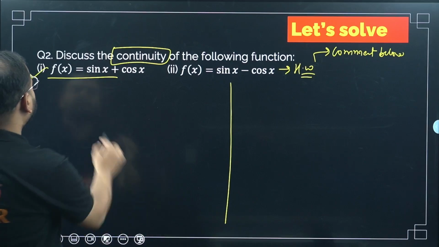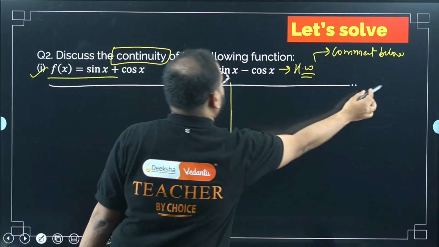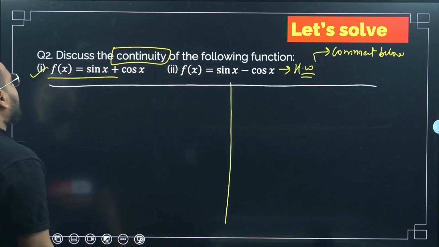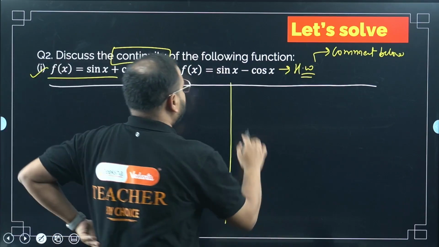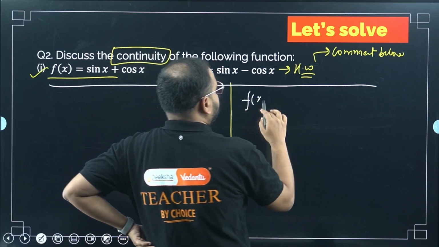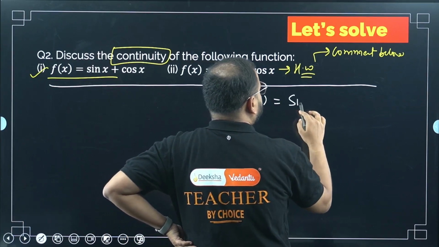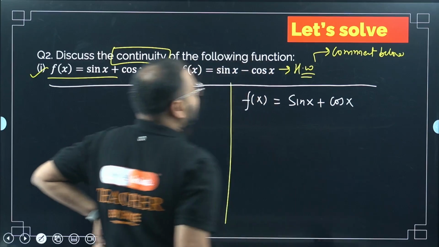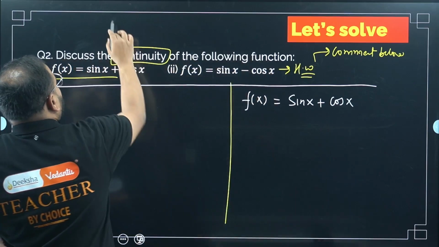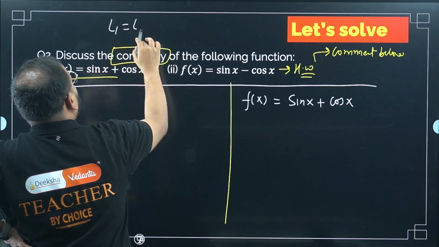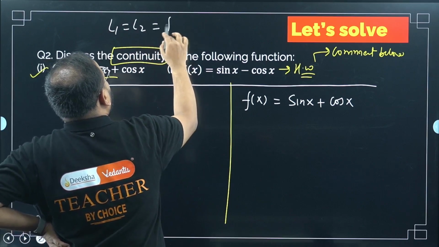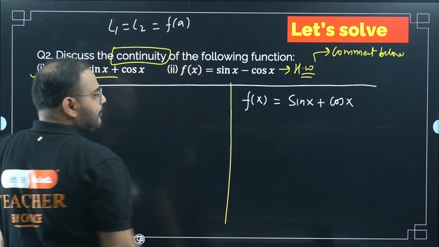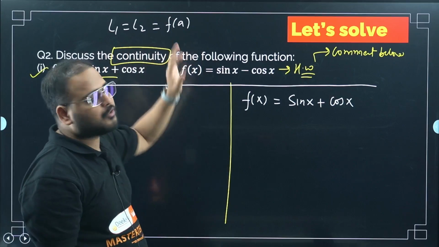What does it say? It says f of x equals sin x plus cos x. Please check here. For the continuity, what is the condition that we know? L1 and L2 should be equal and should be equal to f of a.